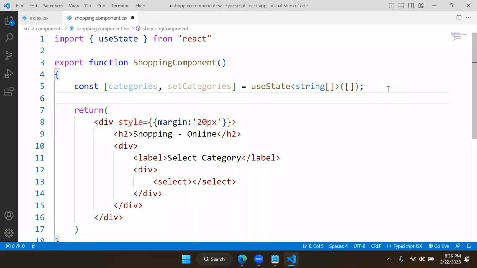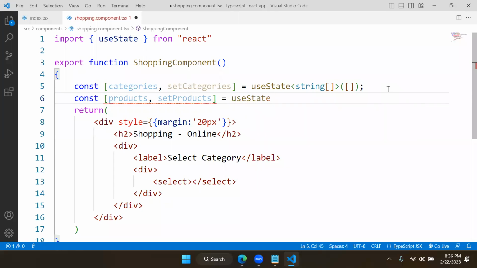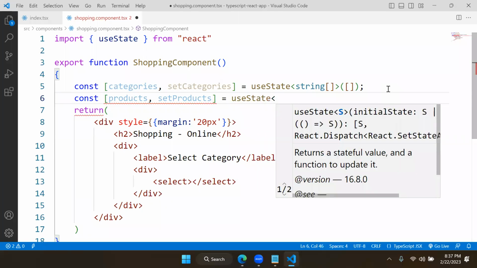Now, important, suppose you are expecting products, and set products, and you need to define useState. Now, what should be the type? I told you, an array of objects. How to configure an object type array?